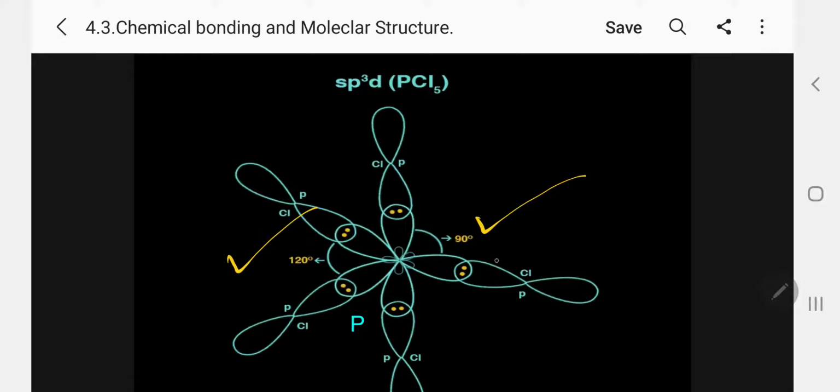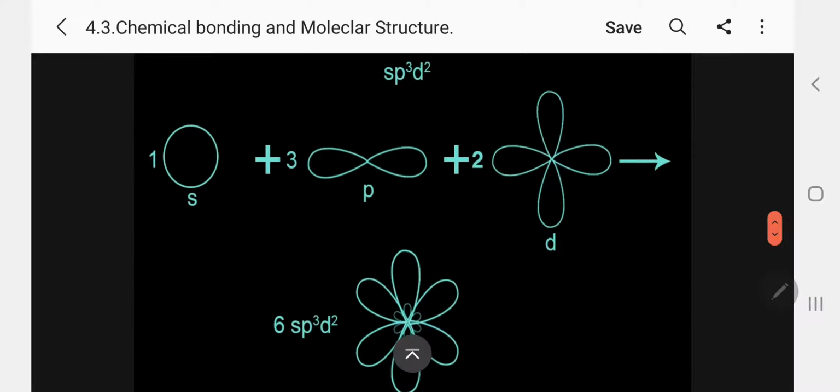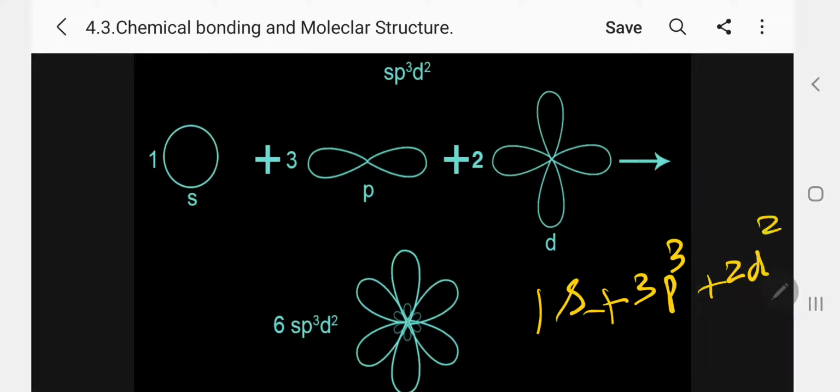The bond angle is 90 and 120. PCl5. Let me go for the next, sp3d2. This is called octahedral. So 1 s plus 3 p plus 2 d, so 1 plus 3 plus 2, kindly count now, 6.